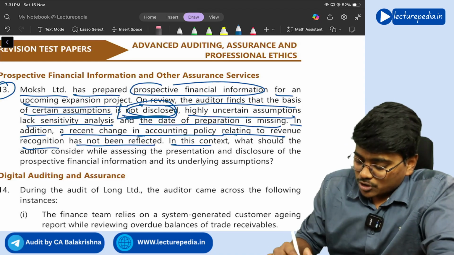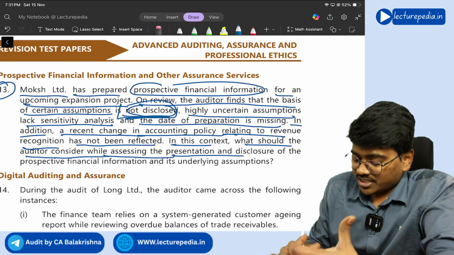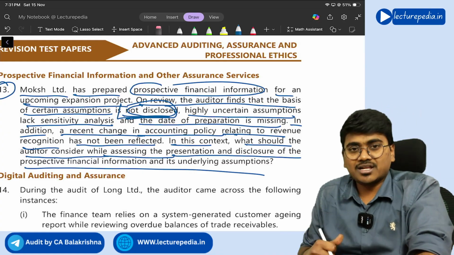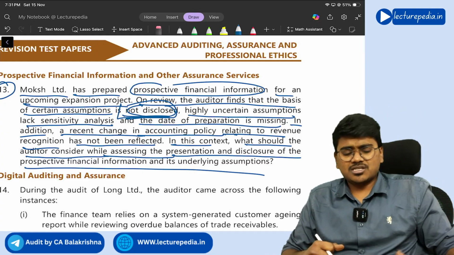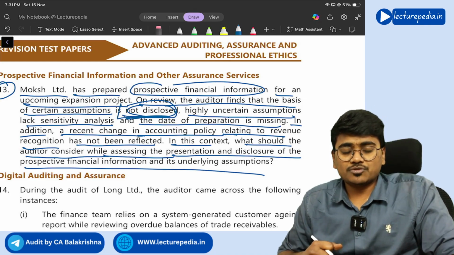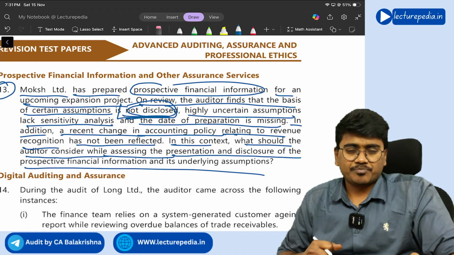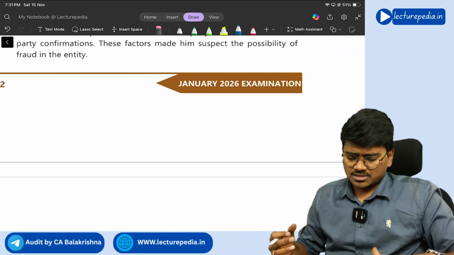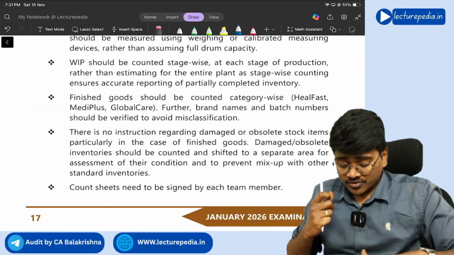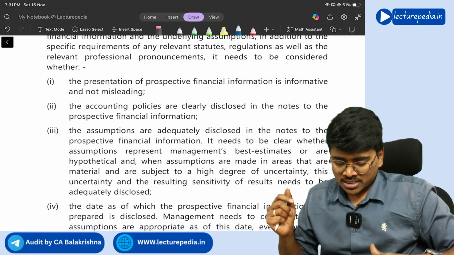In this context, what should the auditor consider while assessing presentation and disclosure of the prospective financial information and its underlying assumptions? So, first thing is you need to ensure that whatever the information is presented in the prospective financial information, that is properly presented in an understandable manner, right? And all the assumptions they have taken, all the accounting policies they have followed, whether all of them are properly disclosed or not, that is also one of the points that you will see, right?